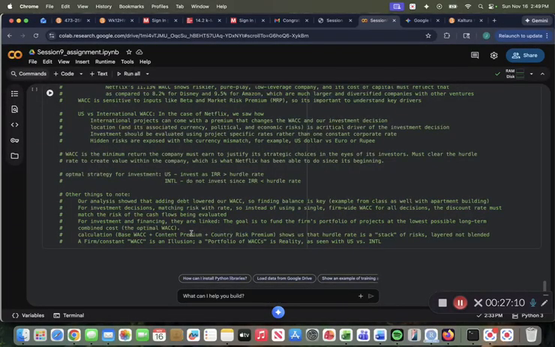And then a constant WACC is an illusion because a portfolio of WACCs is reality, as seen with the U.S. versus the international WACC calculations. And then just the last thing, the calculation of the base WACC plus the content premium plus the country risk premium when calculating the international WACCs shows that the hurdle rate is a stack of risks, layered but not blended. So almost like a stack of risks where they're not mixed together but added on top of each other.